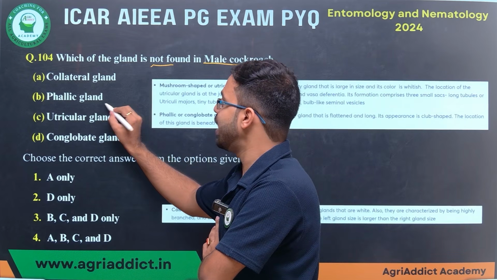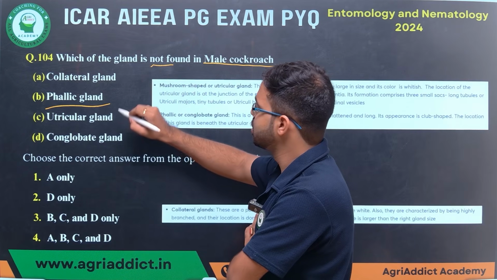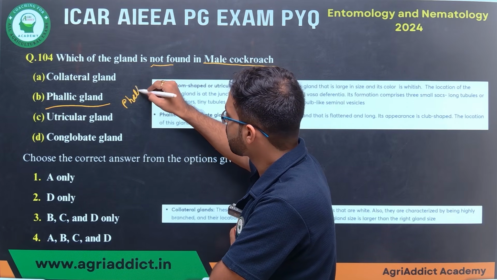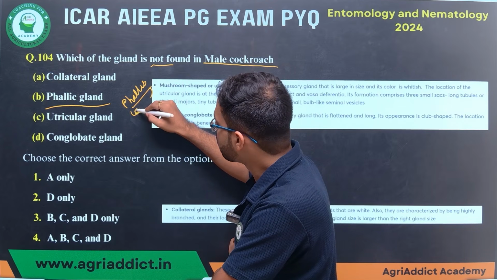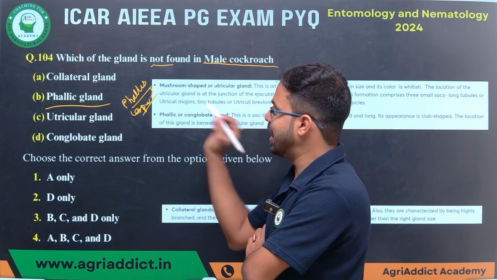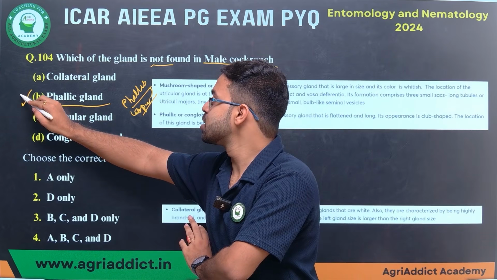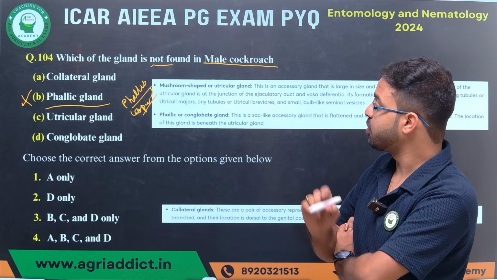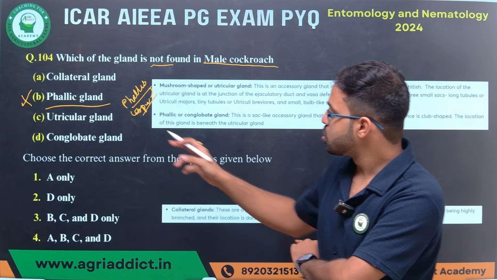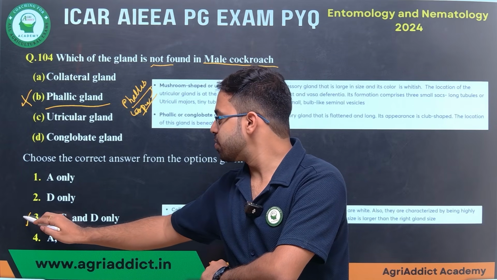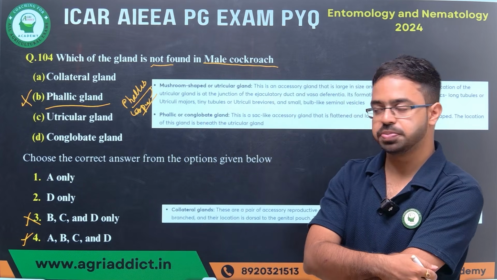First, we'll start with phallic gland. Phallic gland means it is associated with phallus. Phallus or endophallus means nothing but the male copulatory organ. Okay. So phallic gland is associated with male cockroach. So B is found in male cockroach. That means it is not the answer, since we need what is not found in male. So we'll find where B is given. Here B is given. So option number 3 you can omit. Option number 4 also you can omit.